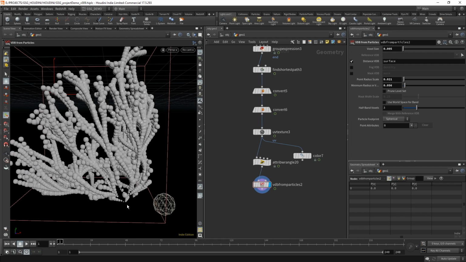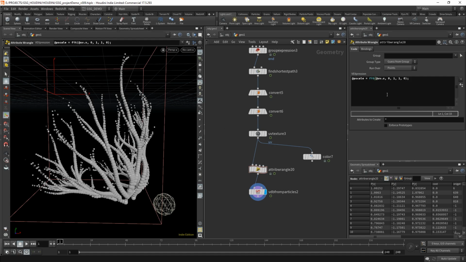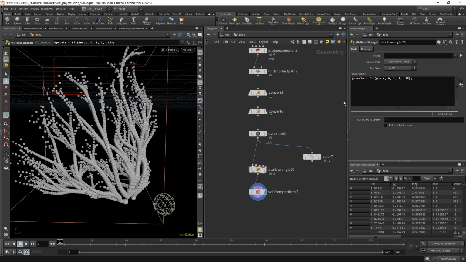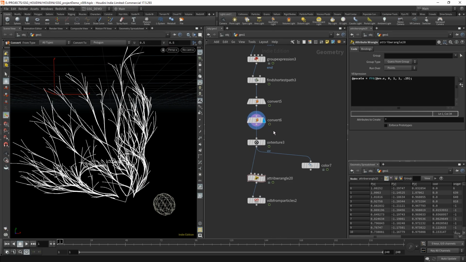here at the end, this is the small end, and then it gets bigger as it goes along. I actually want to reverse that. So let's do that in here. Let's do that similarly to the way that we did it before, where we throw in a fit expression. We take at uv.x, we say this goes from 0 to 1, and we want it to go from 1 to 0, like that. So that'll flop it around. There we go. And maybe we don't want it to go all the way to 0. Maybe we want it to go to like 0.25.